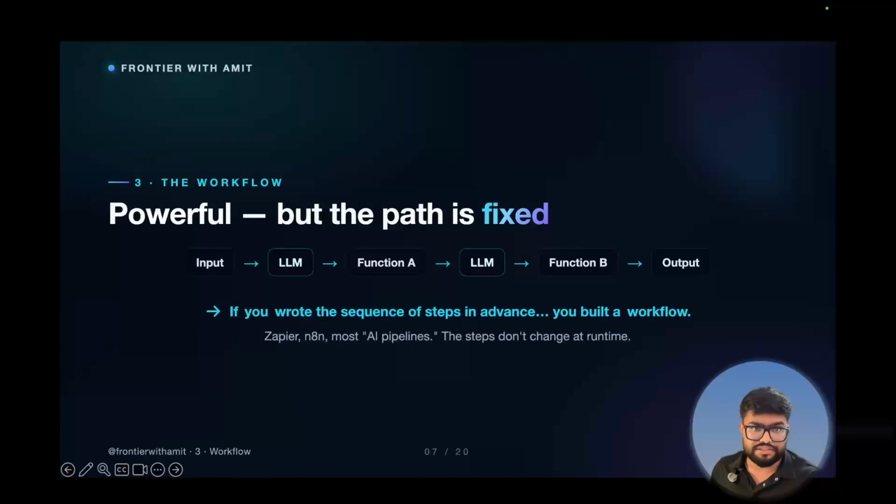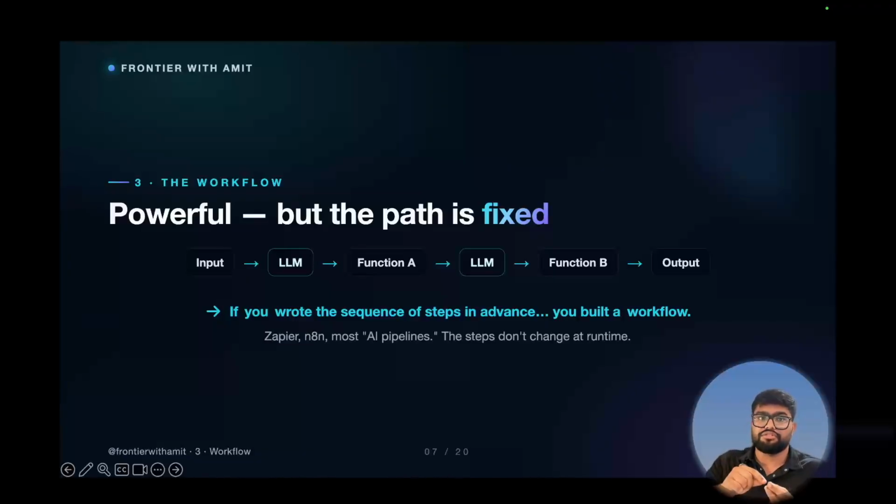And so next is the workflow. This is the tricky one, right? This one actually does things. The text comes in, the model does a step, then some code runs, then the model does something again, then more code runs, then we get the final output. So it uses tools, it has steps, so it looks like an agent. But look closer, you wrote that sequence. The steps are fixed. Step one always leads to step two.